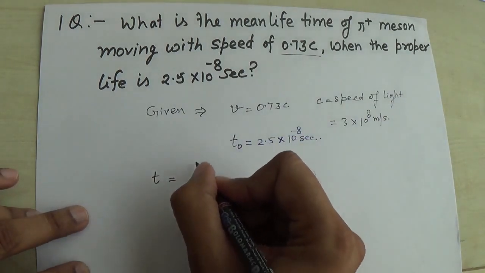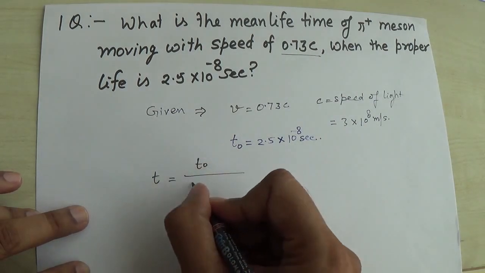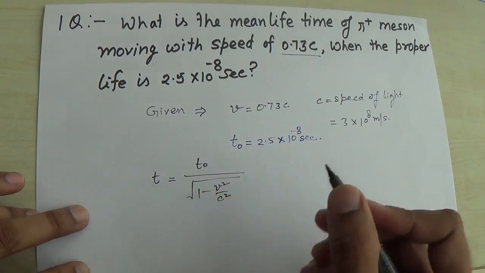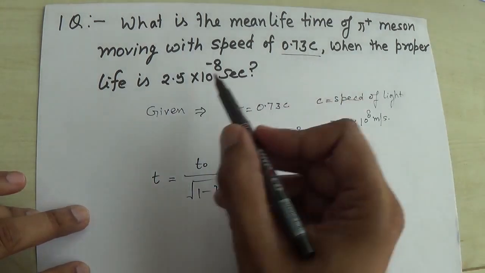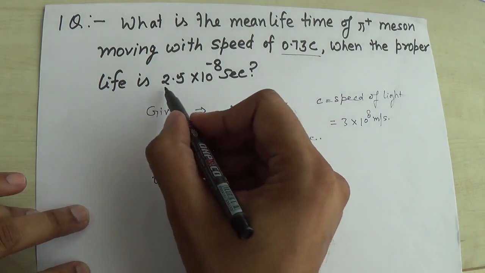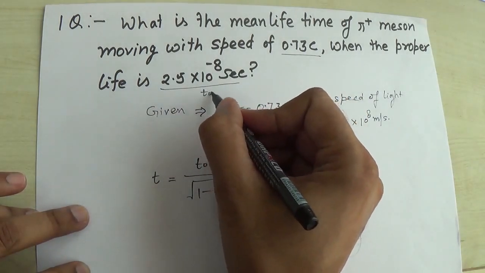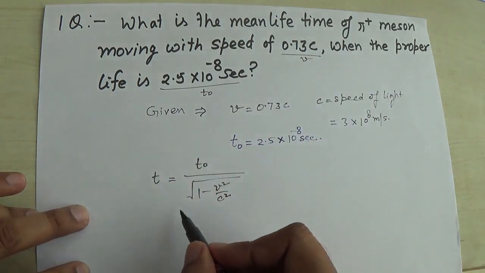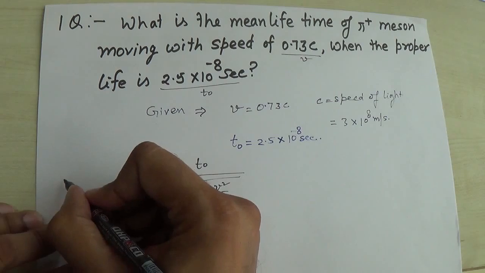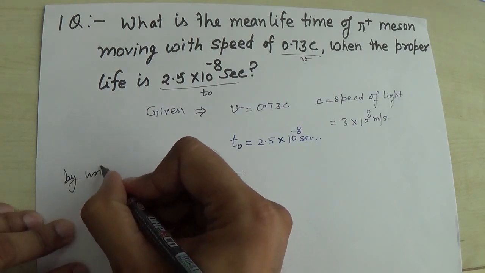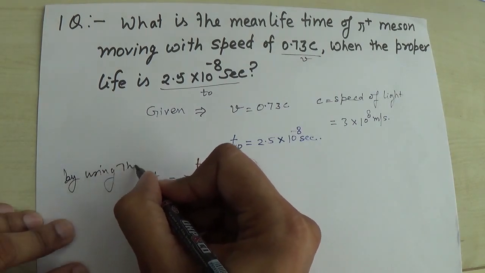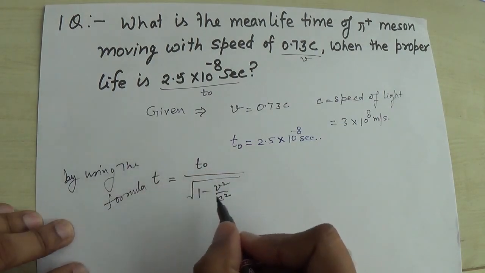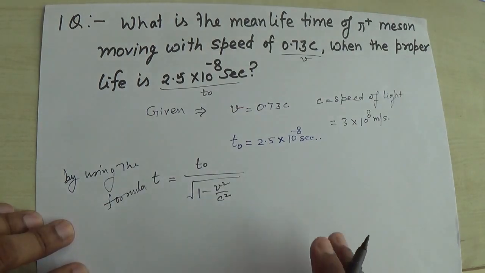So t is equal to t naught upon square root of 1 minus v square upon c square, because in this question they have already mentioned the proper life, denoted by t naught, and this is the velocity. So given the velocity and t naught, now by using the formula for time dilation, t is equal to t naught.